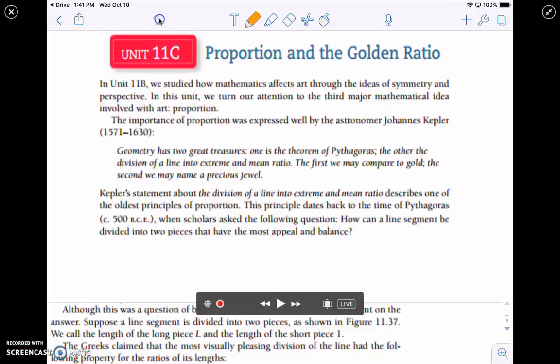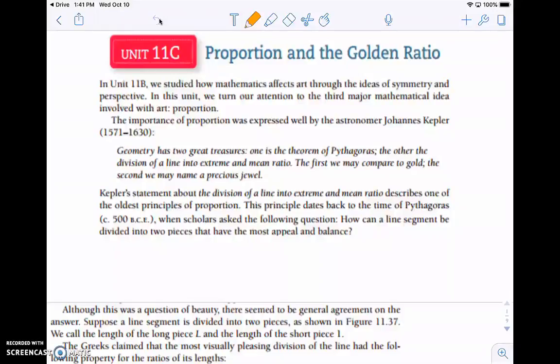Okay, this video is Unit 11C, looking at proportions and the golden ratio. So 11B, we are looking at the ideas of symmetry and perspective. Now in this lesson, we're going to look more at the idea of proportions.